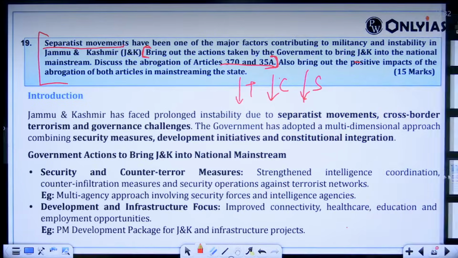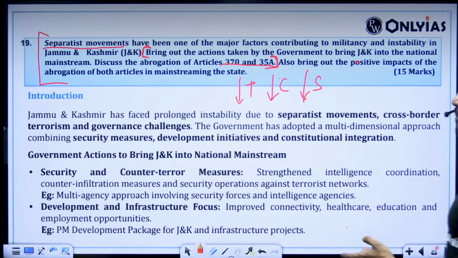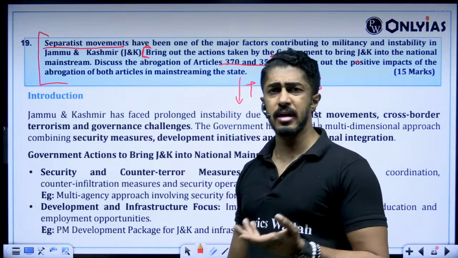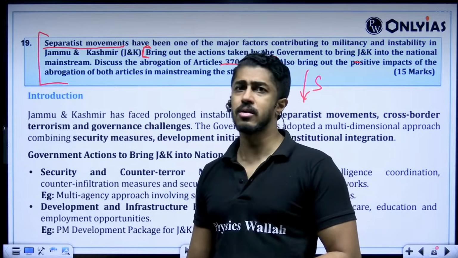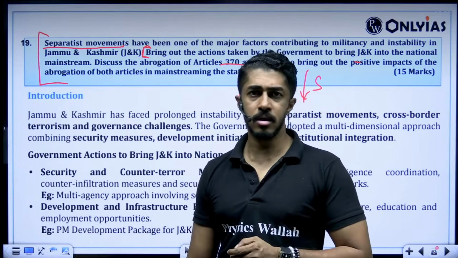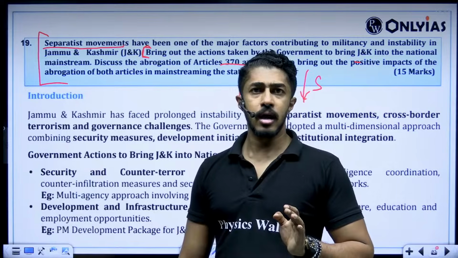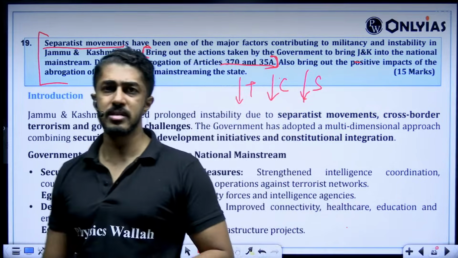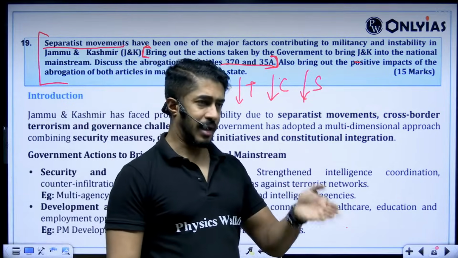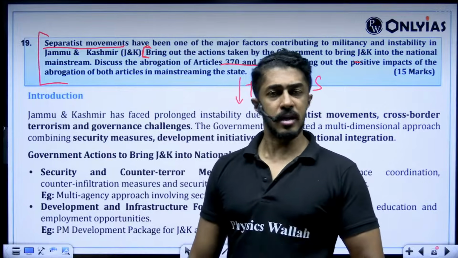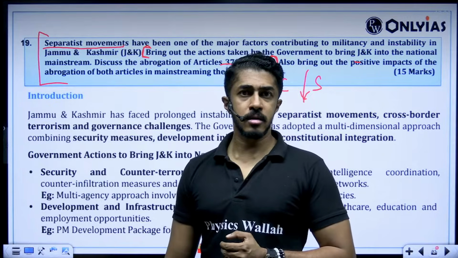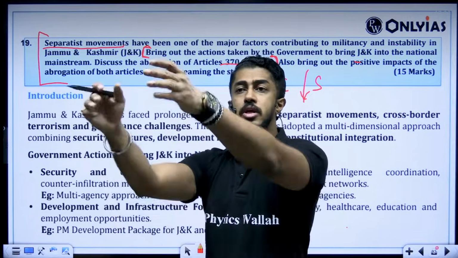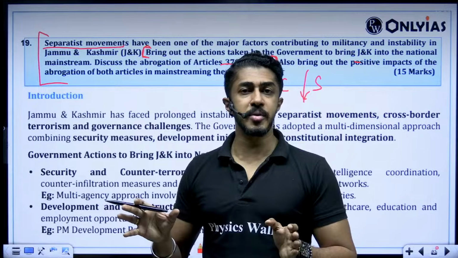Then what is the last one? Also bring out the positive impact of the abrogation of both the articles in mainstreaming the state. Like I told you, things have started improving there, whether the opposition likes it or not. That is the reality. Employment opportunities, tourism, etc. have increased. We know what happened after the Pahalgam attack: Kashmiri people were really worried, because if tourism goes out of Jammu and Kashmir, they will see poverty.